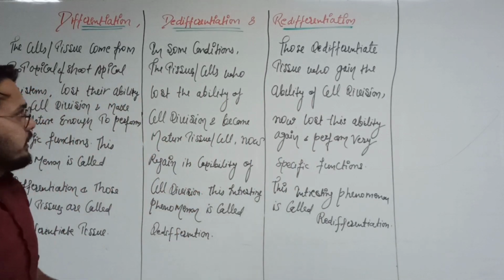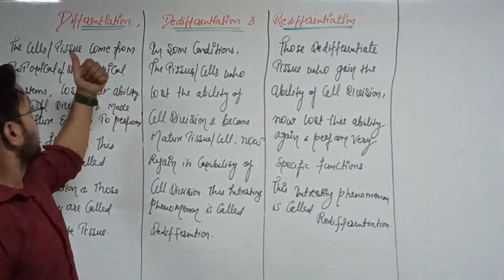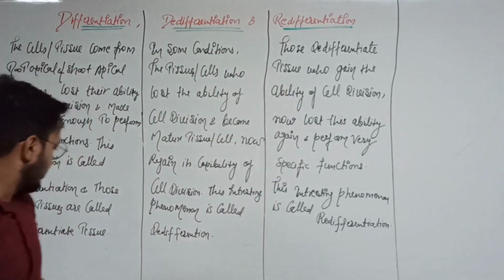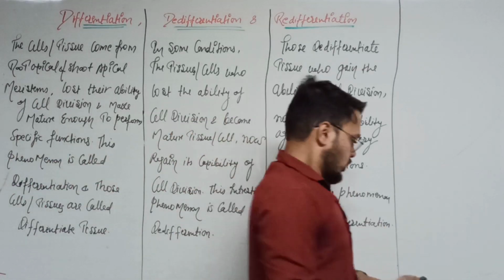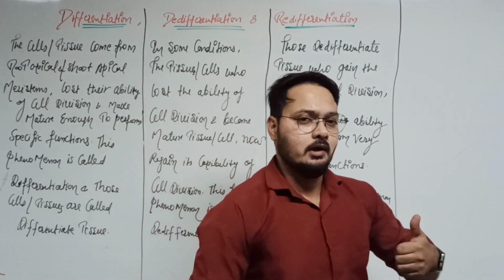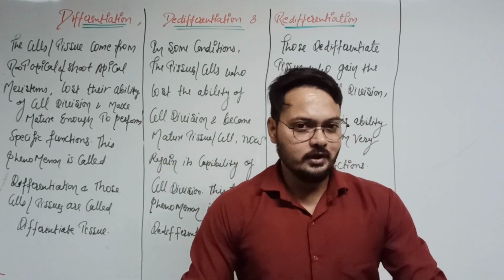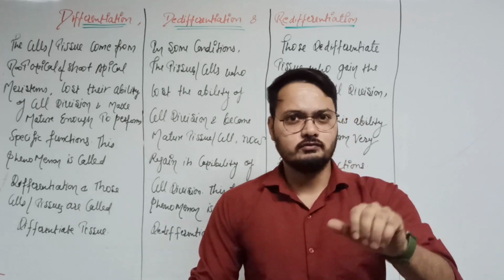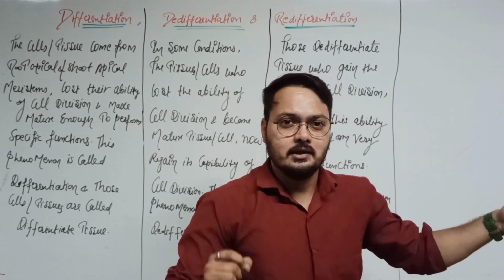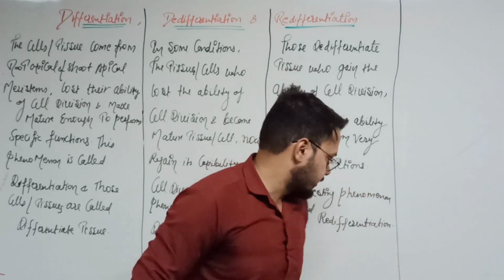Now we come to the examples of differentiation, de-differentiation and re-differentiation. We already know about the tissues: meristematic tissues and permanent tissues. Now we come again to the divisions of the meristematic tissue, primary and secondary meristematic tissue, and the primary permanent tissue and secondary permanent tissue.